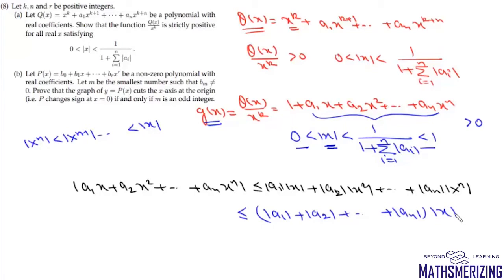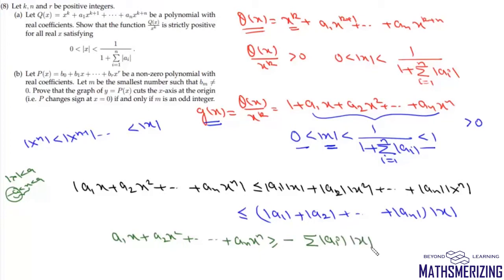into mod x. Now we know that if mod x is less than a, then x lies between minus a and plus a. And since we have to find the minimum value of this expression, we can write a1x plus a2x square plus an x to the power n, and this value should be greater than or equal to minus, and then this summation ai into mod x.